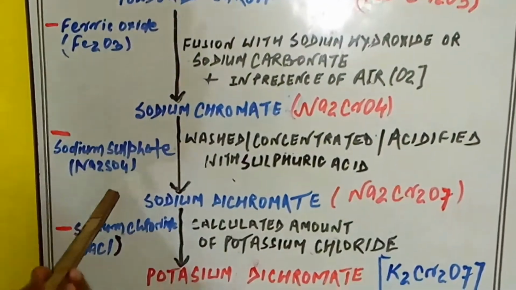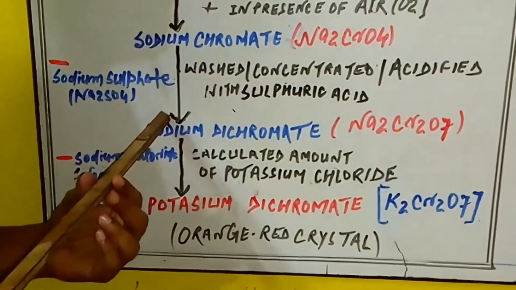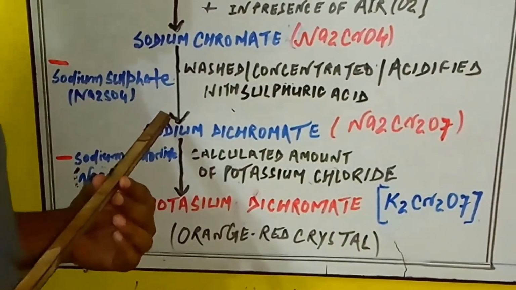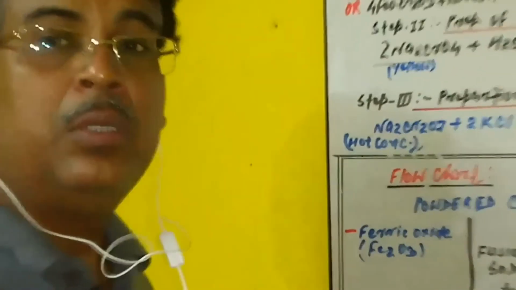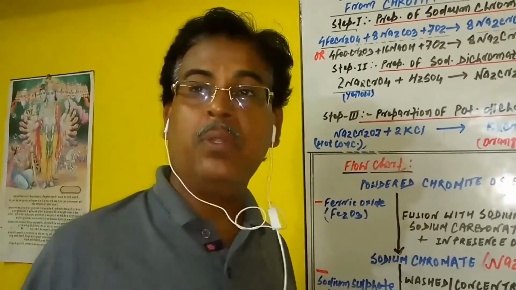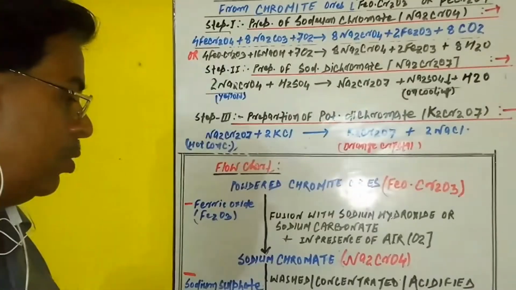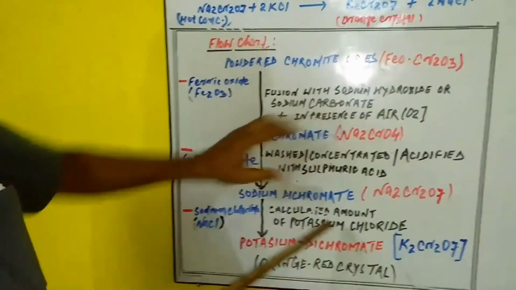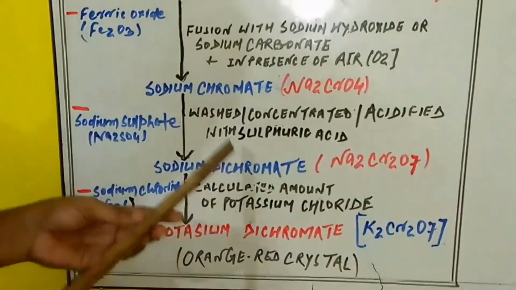Actually, it is less soluble in water. So on cooling, it can be converted into the crystal form like Na2SO4·10H2O. It must be separated out as a precipitate. And we have only now, prepared for the further steps, the sodium dichromate. This sodium dichromate is now fully prepared for the further action.